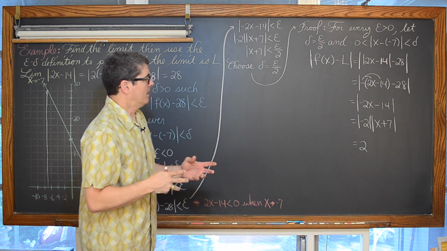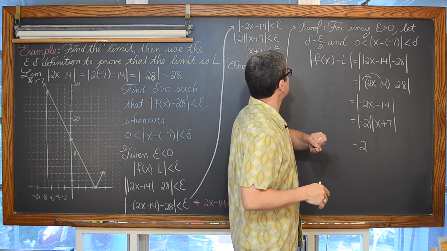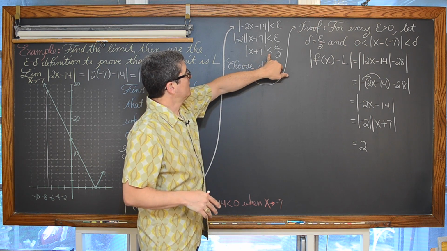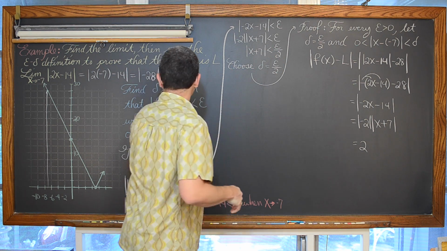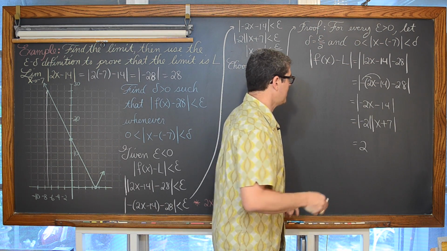And the absolute value of x plus 7, we showed that the absolute value of x plus 7 was, where is it at? Oh, right here. The absolute value of x plus 7 is less than delta.